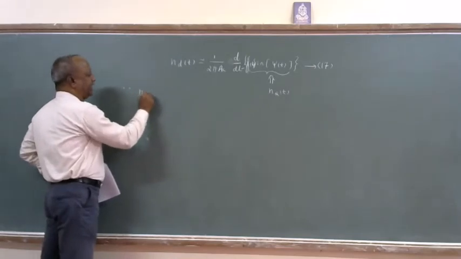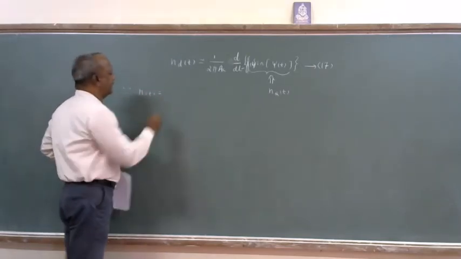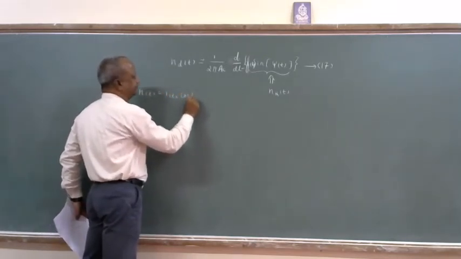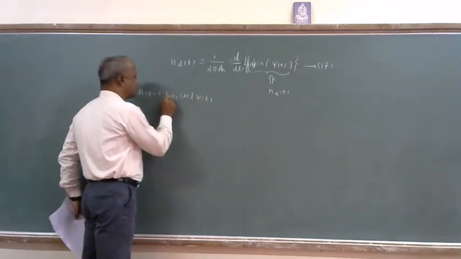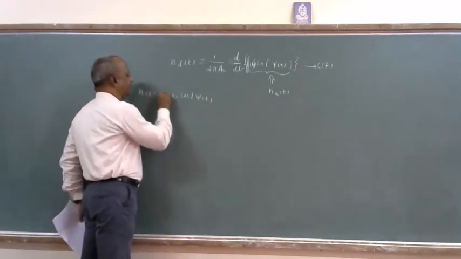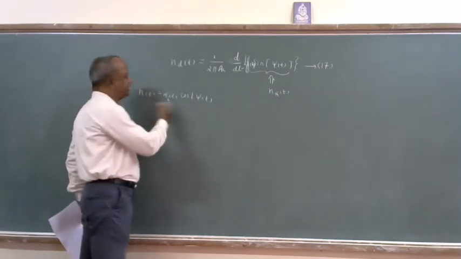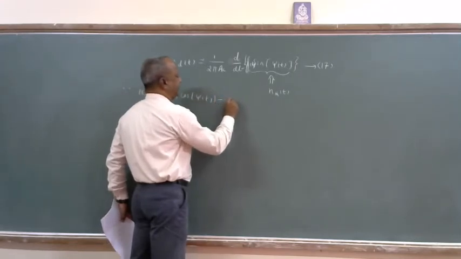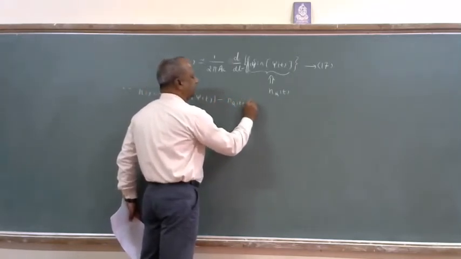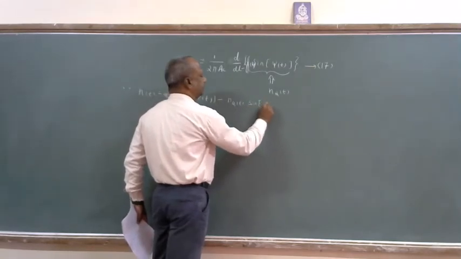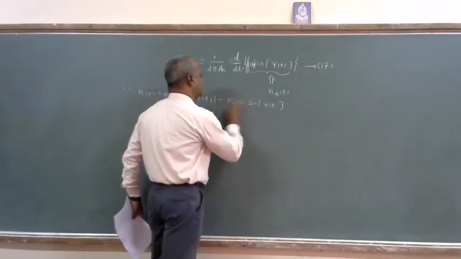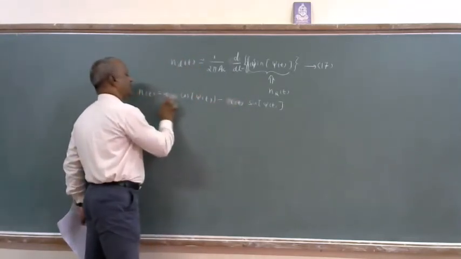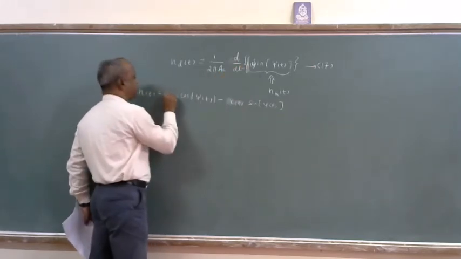Right here, n(t) in low pass form is R(t) cos ψ(t), or I take this as N_I(t), anyway you can use N_I(t) cos ψ(t), minus N_Q(t) sin ψ(t). R(t), because this magnitude is R(t).